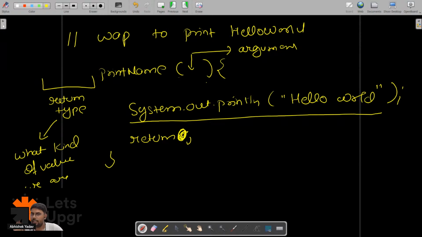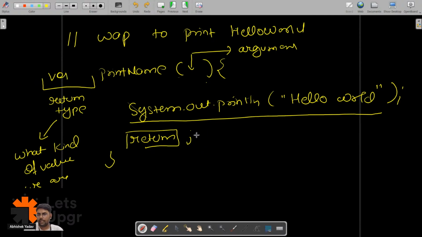If I am returning nothing, then the return type will be void. Let's assume I have to return some integer value, say 5. Then the return type will be int, because I am returning an integer value.